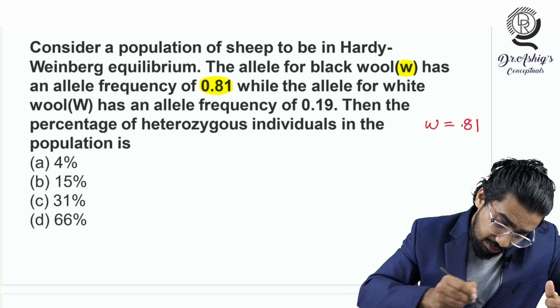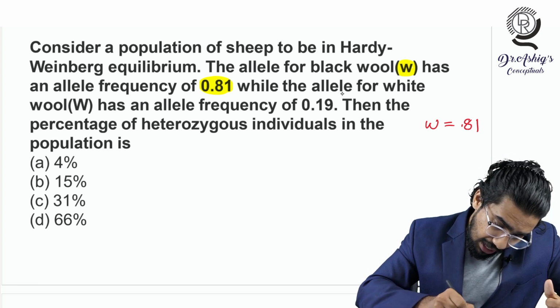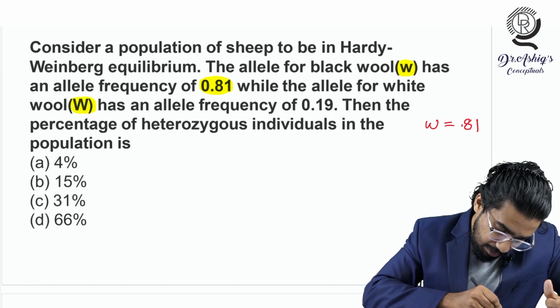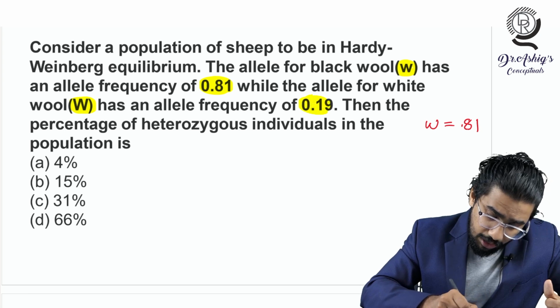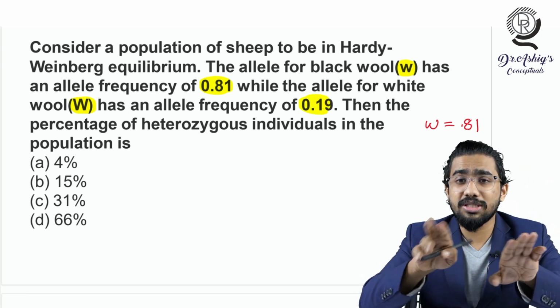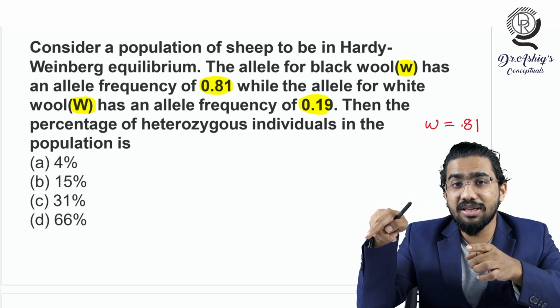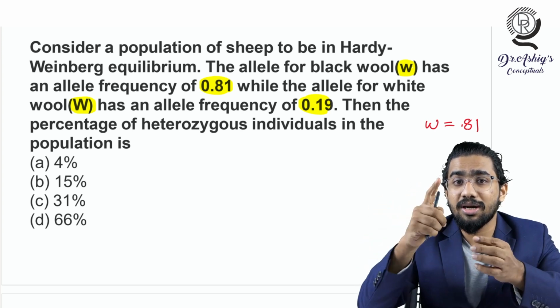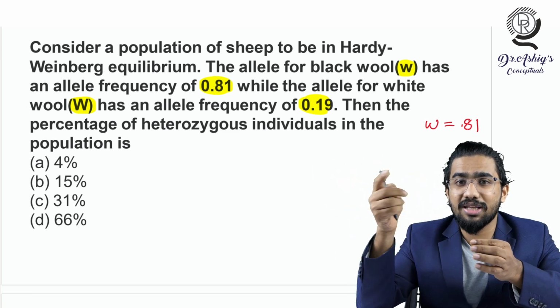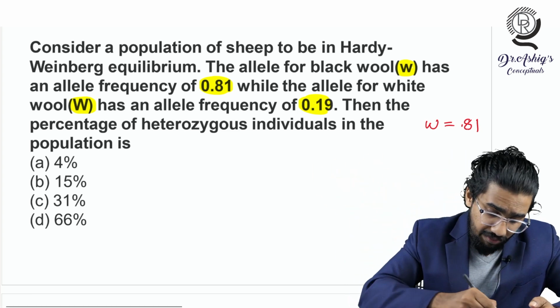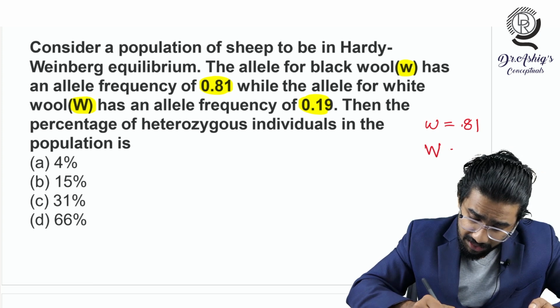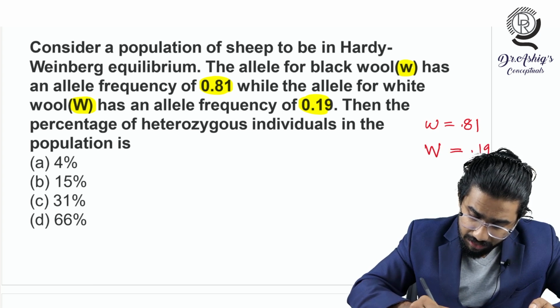Next, the allele for white wool, that is a capital W, has an allele frequency of 0.19. Even if this point is not given in the question, you have to find it out, because one allele frequency is given. The second allele frequency you can find by 1 minus the other allele, that will give 0.19. So it is simple there. Capital W is equal to 0.19.